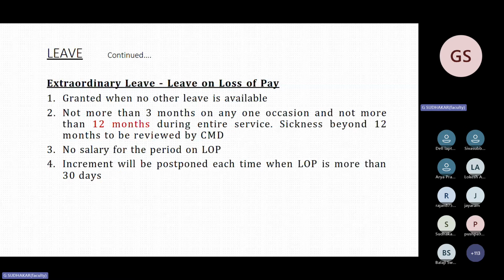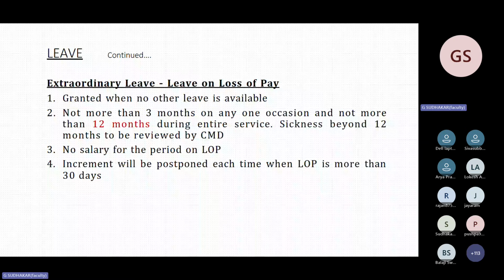Suppose in the month of December he took 40 days LOP because of severe illness. He took 40 days loss of pay because there is no limit. He is a probationer. In that case, his probation will be extended for 40 days and his increment will be postponed to the next month. Not in the month of October, it will be extended to the month of November. So that is the point on LOP. This is very important, the LOP case. We will go through this LOP in the afternoon.